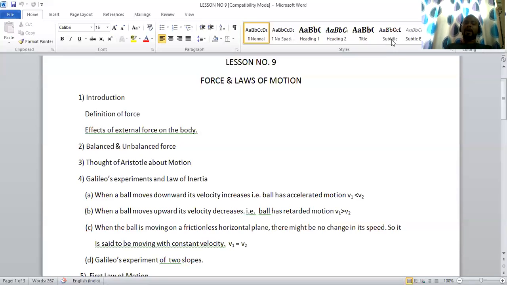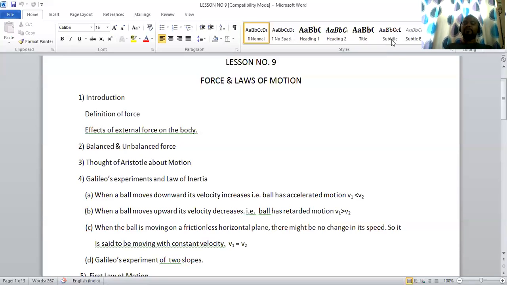When a ball moves upward, its velocity decreases, because in order to allow the ball to reach the top part of the slope, we need to apply more acceleration or more velocity. The ball has retarded motion. V1 is greater than V2, that is, initial velocity is greater than final velocity.